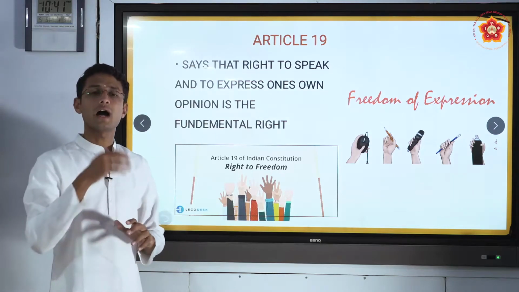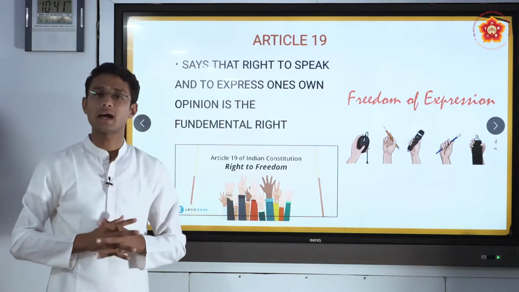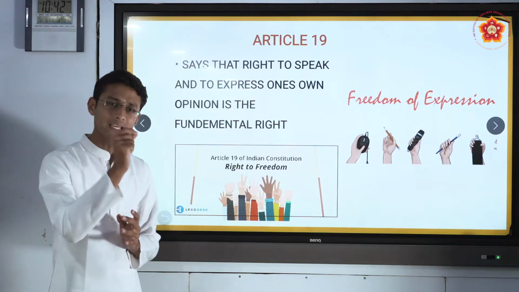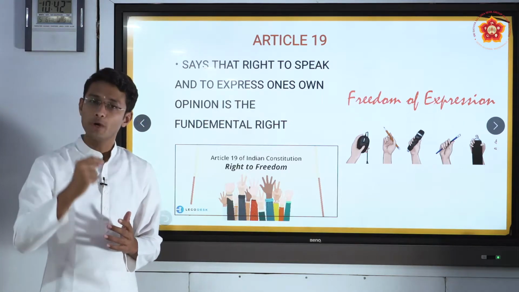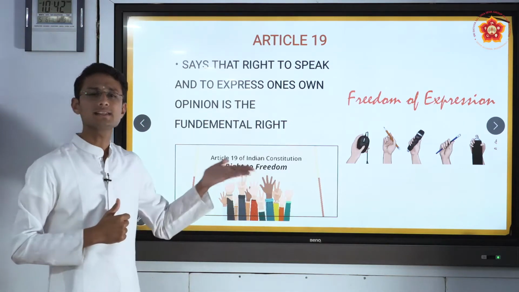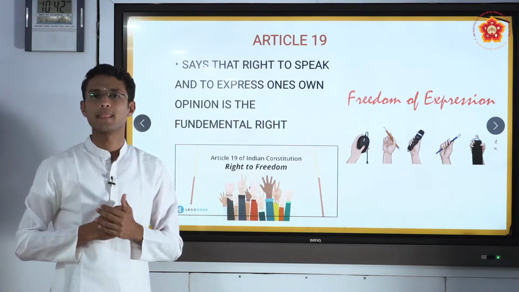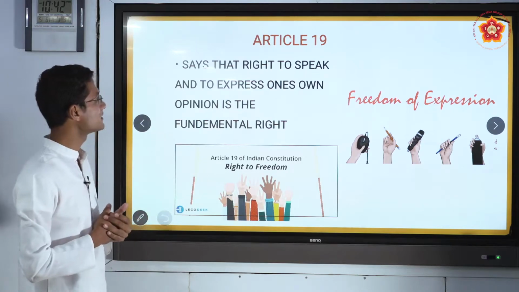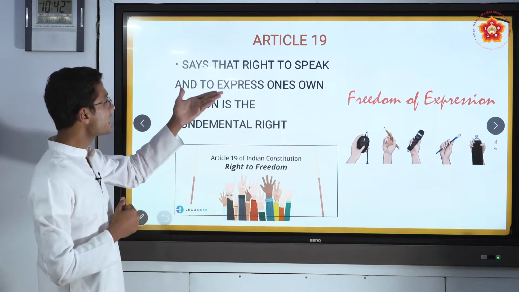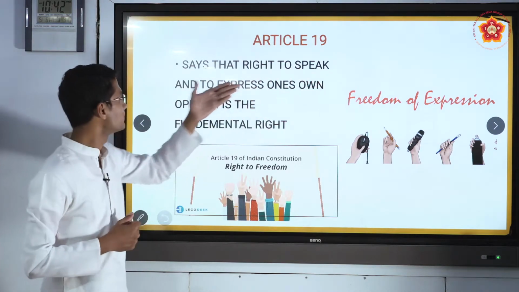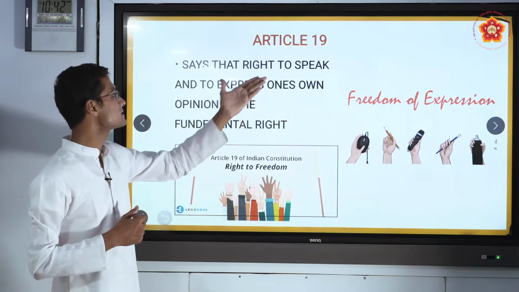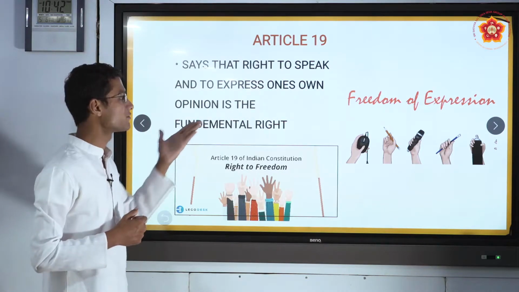19. Article 19 is a very important article to be known by each and every person in the society, because this is a fundamental and basic right which everybody should know. So what exactly does Article 19 say? The right to speak and to express one's own opinion is a fundamental right.